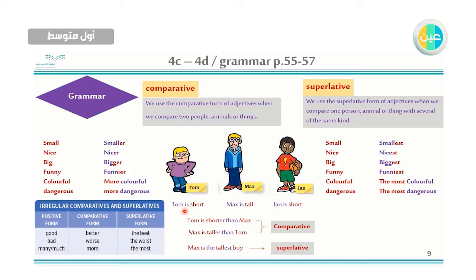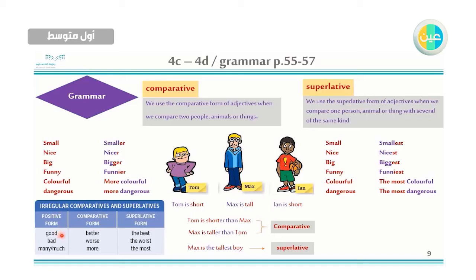Okay, we have the last point about irregular comparative and superlative forms. So sometimes we don't add er when I compare with the adjective, and sometimes we don't add est. So what will I do? شو أسوي؟ I change it. Why? Because this is irregular comparative.